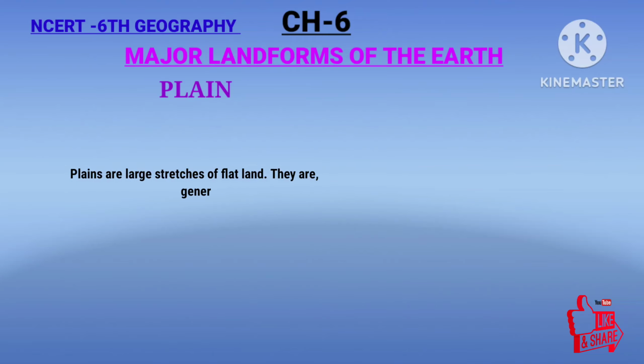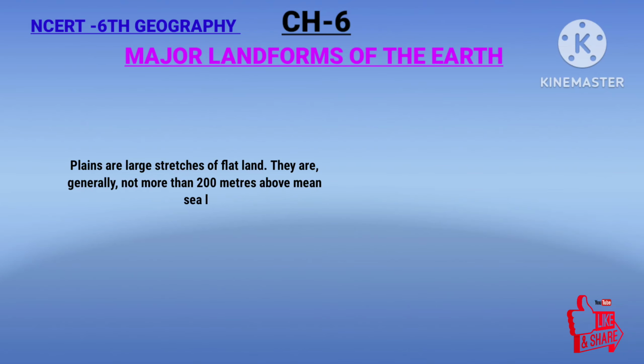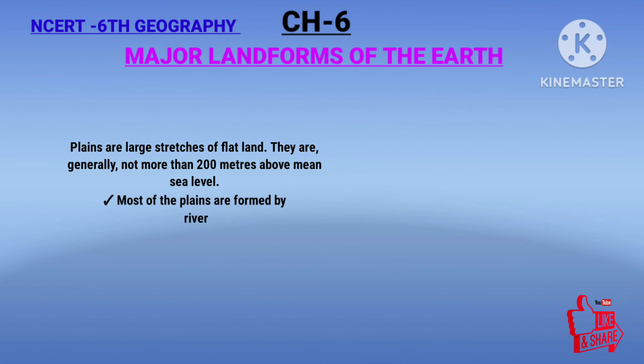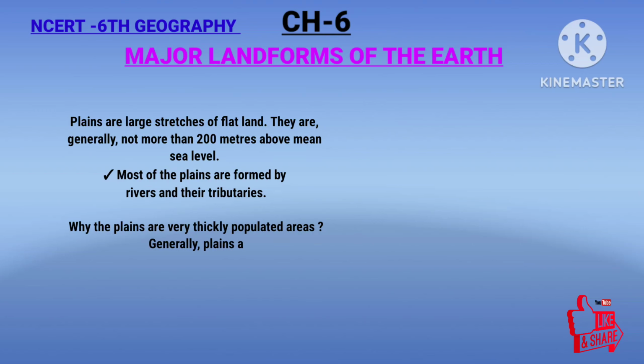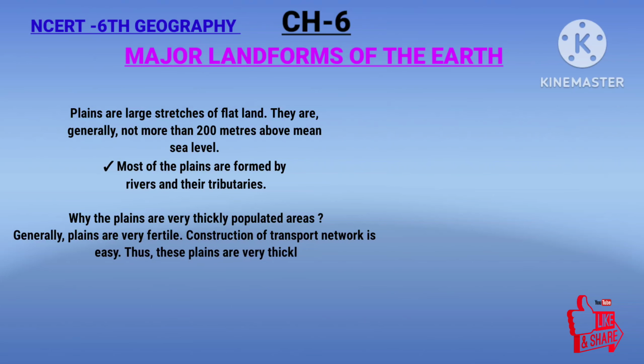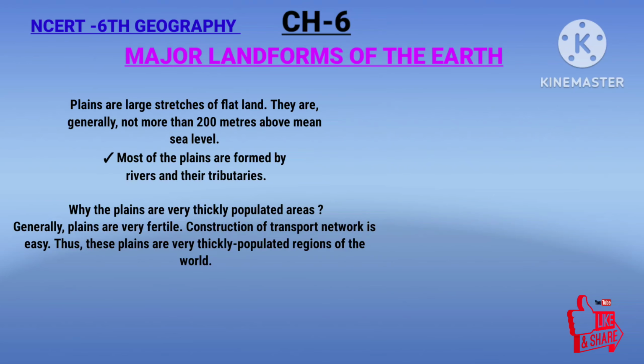What are plains? Plains are large stretches of flatland. They are generally not more than 200 meters above the mean sea level. Most of the plains are formed by the rivers and their tributaries. Why are the plains thickly populated areas? Generally, the plains are very fertile. Construction of the transport network is easy. Thus, these plains are very thickly populated regions of the world. Now, what are tributaries? Tributaries are small rivers which meet another big river.